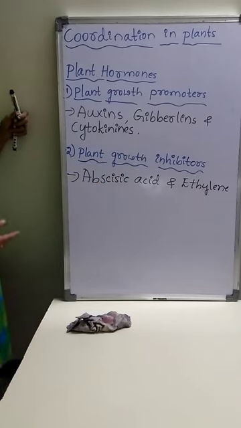Because abscisic acid and ethylene mainly control the growth,